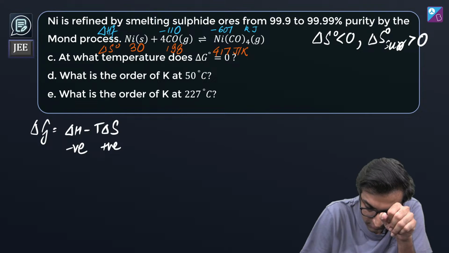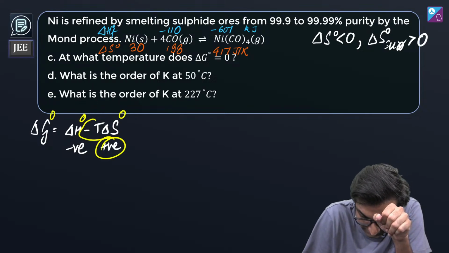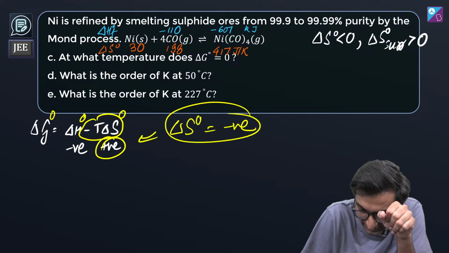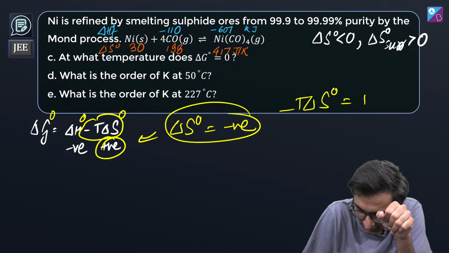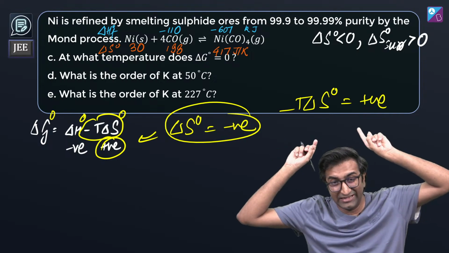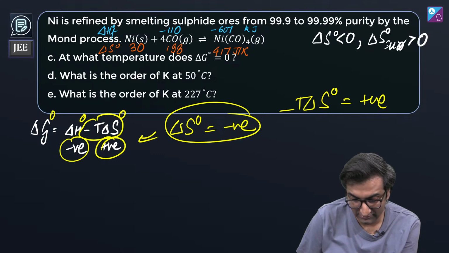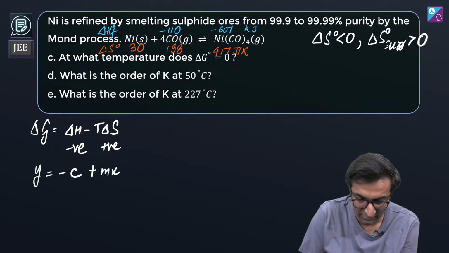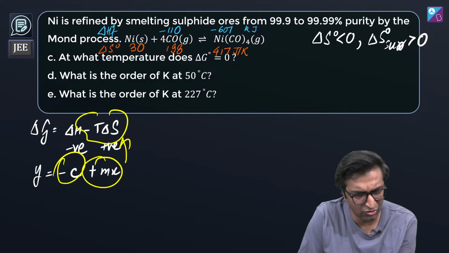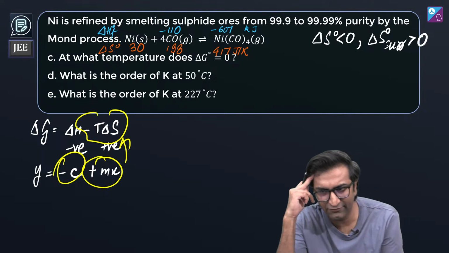What did we have here? This is positive. This whole thing, because delta S naught is negative. Okay. So minus T delta S naught is going to be positive, which is annoying. That's a problem. If T delta S is positive, that means if I want to draw y equal to mx plus c, slope positive hai. This whole thing is positive and this is negative c. How do you draw this graph? कैसे draw करें इसको? Can you imagine this graph?